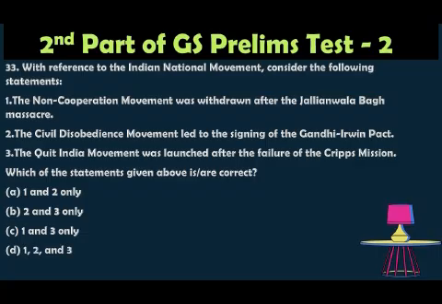The correct answer is option B, 2 and 3 only, because the non-cooperation movement was launched in 1920, after the Jallianwala Bagh massacre of 1919. But it was withdrawn after the Chauri Chaura incident of 1922, in which a police station was set on fire. So Gandhi withdrew the non-cooperation movement. Actually, it was going very well, but he withdrew it. So the statement 1 is incorrect. So the option 2 and 3 is right.